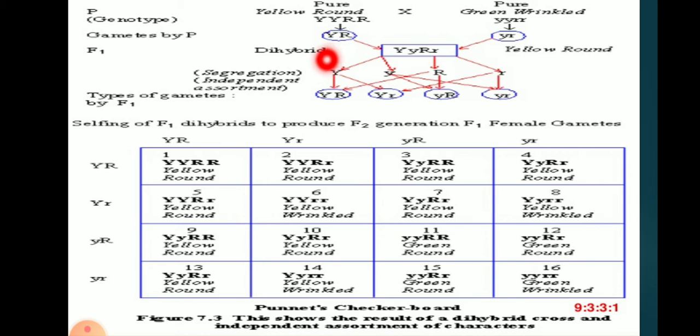So both of the characteristics go side by side, but here we are talking about the alleles, which form different combinations. So when we form the first generation, we get capital Y and small y, capital R and small r. So in the first generation we will find a dihybrid organism.